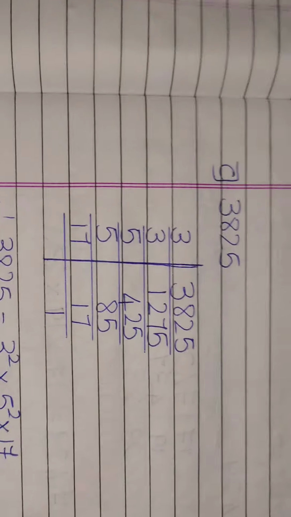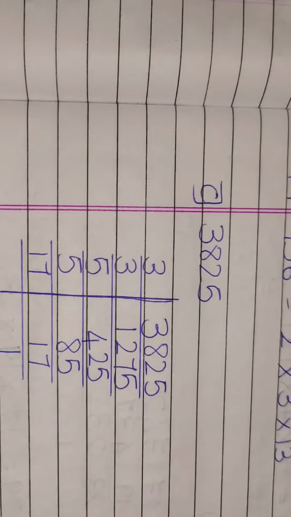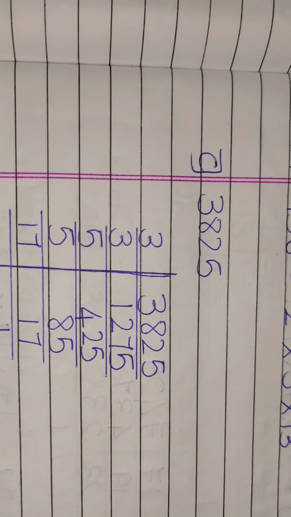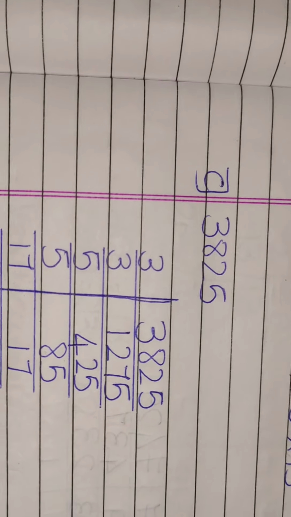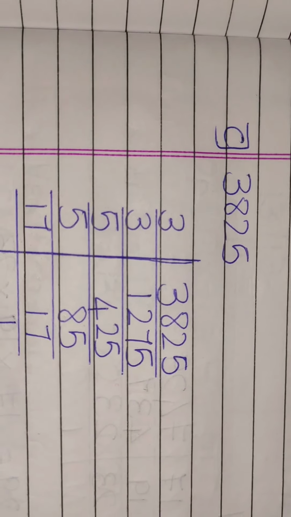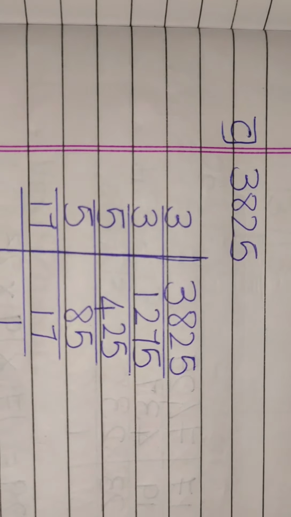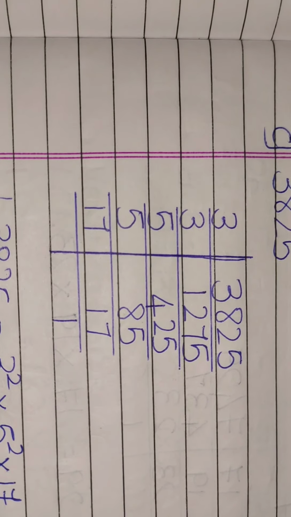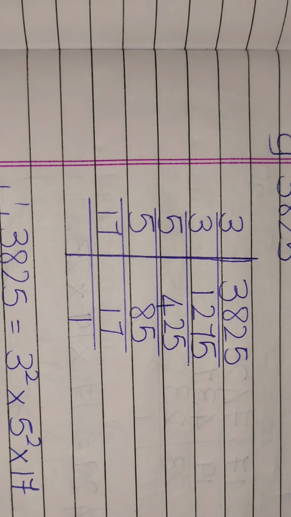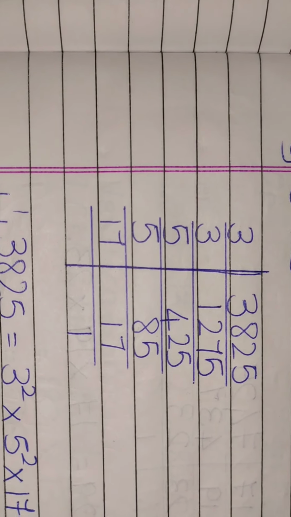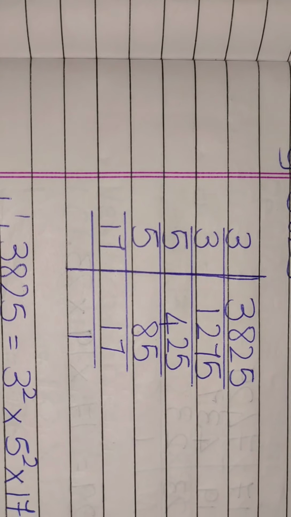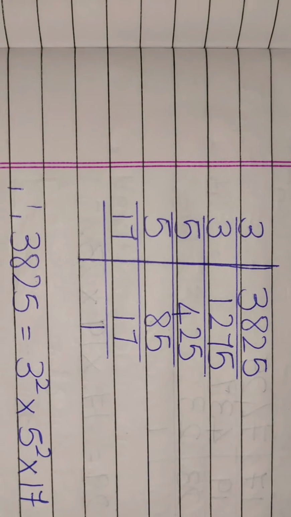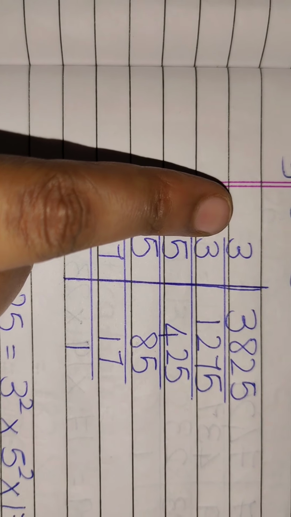Next question, it is 3825. So let's start it by 3 table itself. You might ask me a question, if the ending is 5, as you were told in the previous videos and classes, that 5 means you can take from 5 table. See, you have to start with the least table. You have to go step by step. First 2, 3, 4. As the number goes on, you have to find out the table, or then you can cancel it by its prime number itself. So now let's come back to the sum.